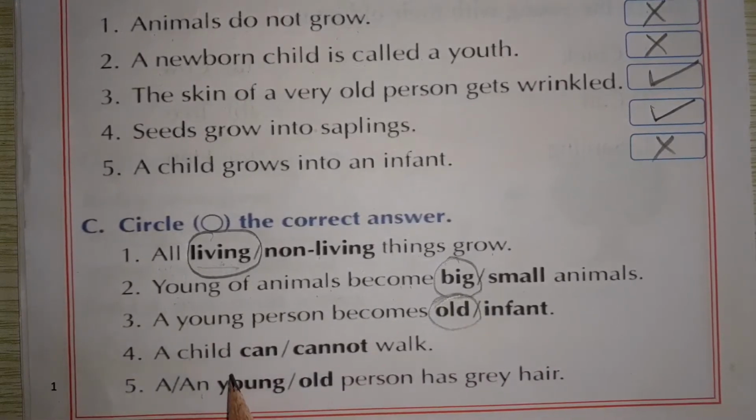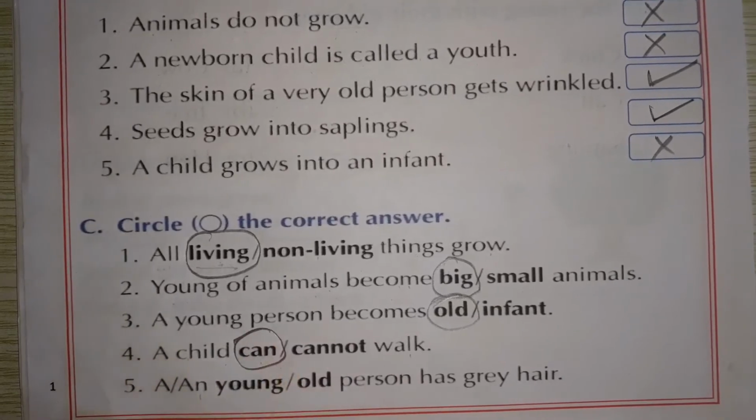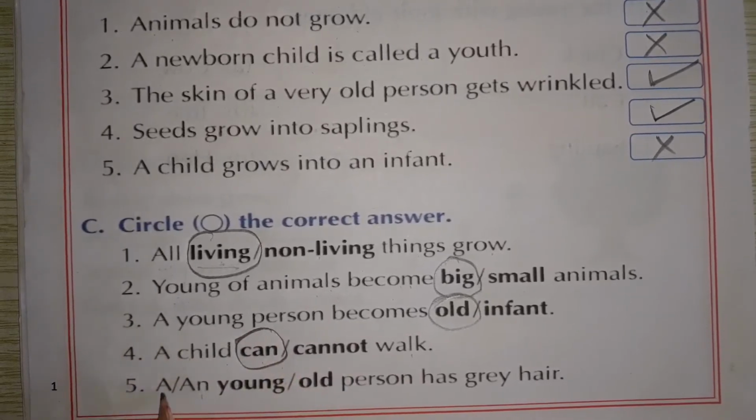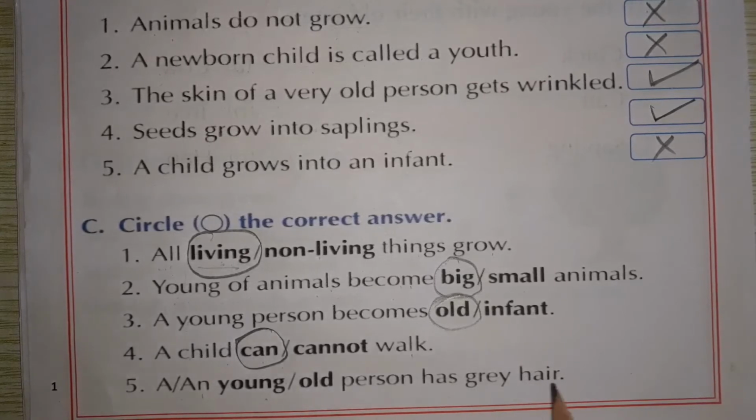A child can walk. You make a circle here. Understand? A young person has gray hair and an old person has gray hair. Which one comes here?